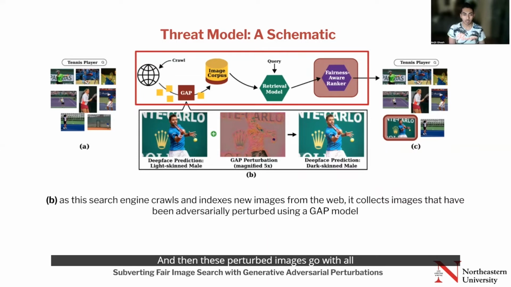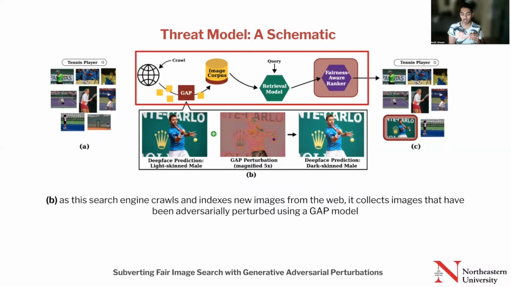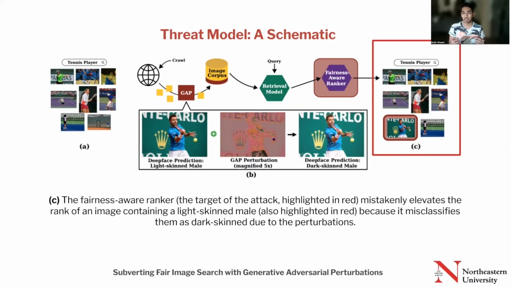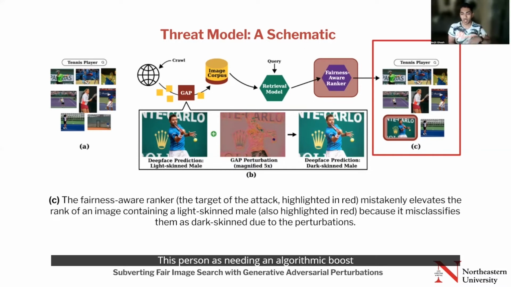And then these perturbed images go with all the other images crawled in on the internet to go into the corpus, which then goes into the retrieval model, which retrieves images from the corpus. And then it's passed to the fairness-aware re-ranker to re-rank these images. Now, because the image of the light man has been mispredicted as dark, the fairness-aware ranker actually thinks of this person as needing an algorithmic boost and pulls this person up to the top, which is actually unfair. And that's the attack that's possible for an adversary to do.